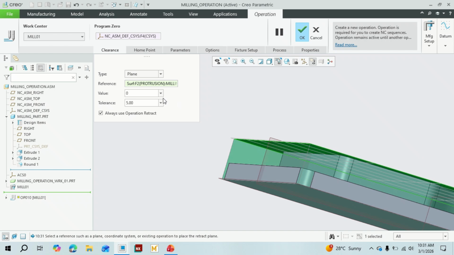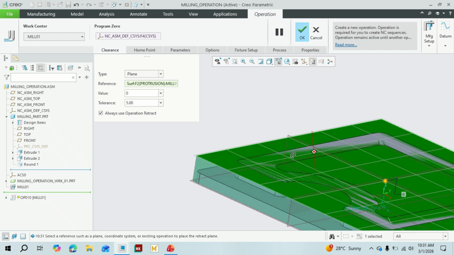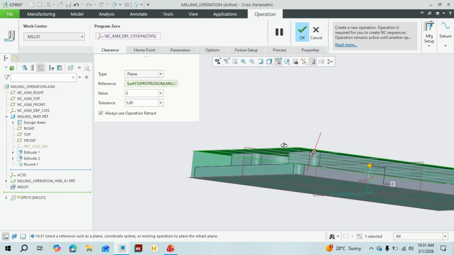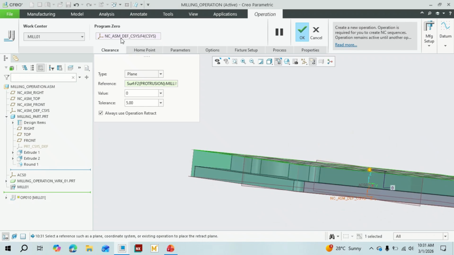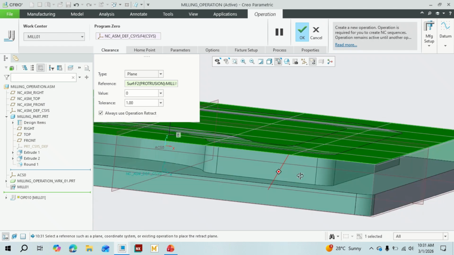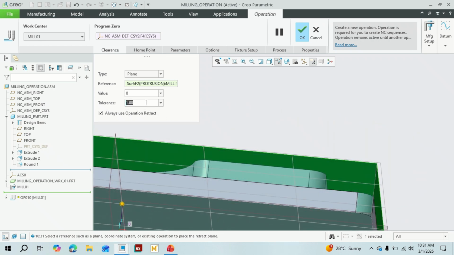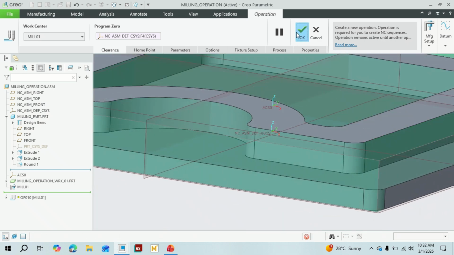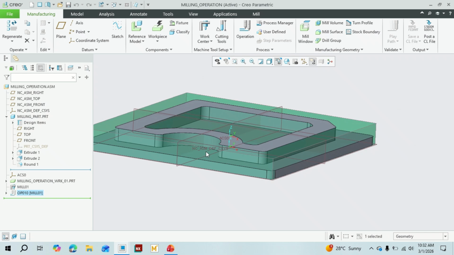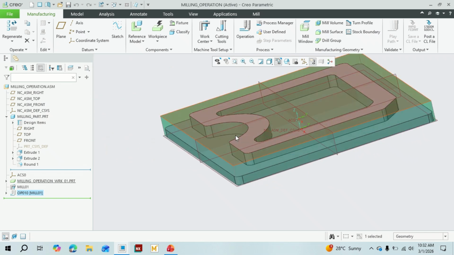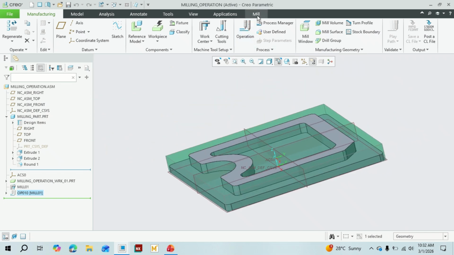Where is that offset? Tolerance 5 mm, so that the tool won't hit. Sometimes the plane should go upward. Okay, no problem. Let's keep 1 mm minimum. Okay, tolerance. Let's keep 0.5 mm. It will take.